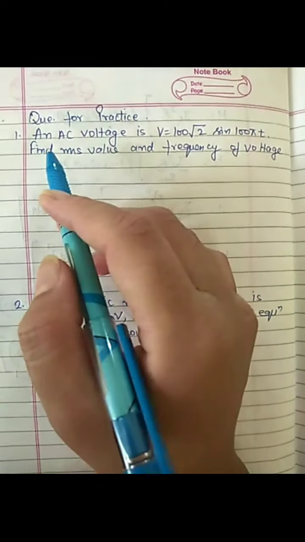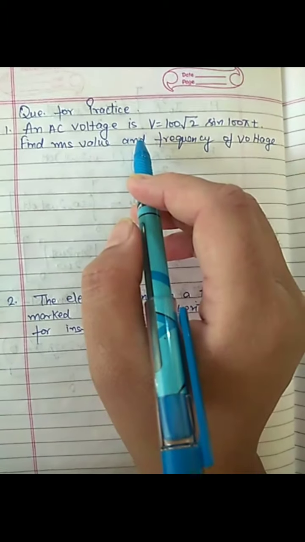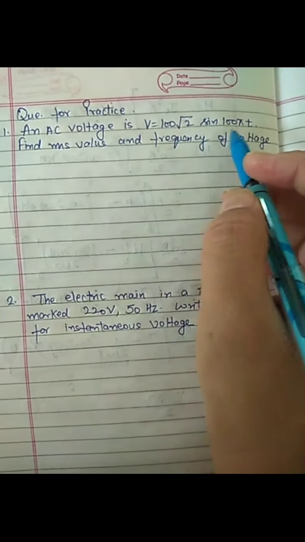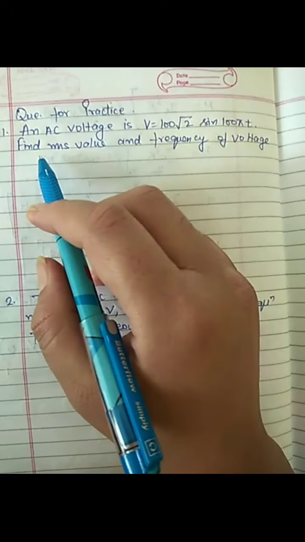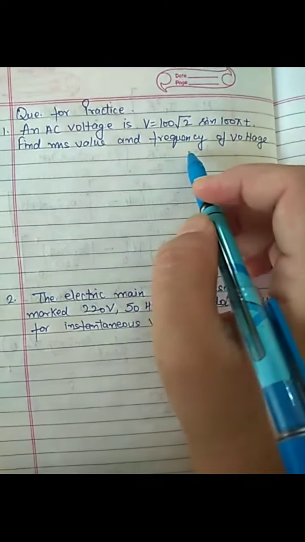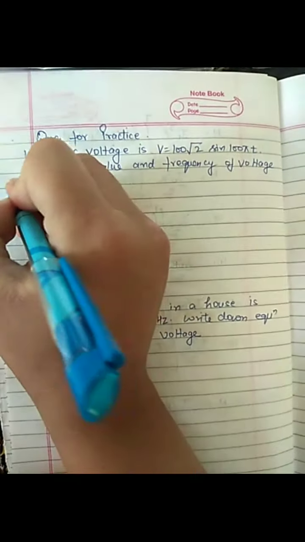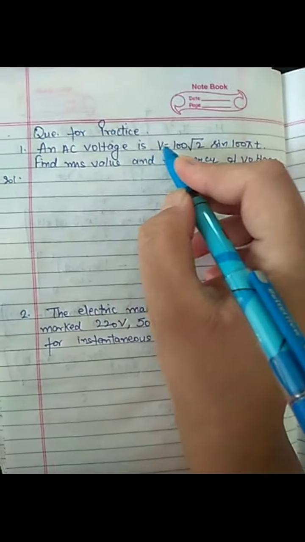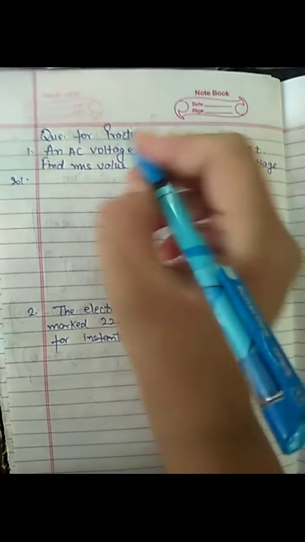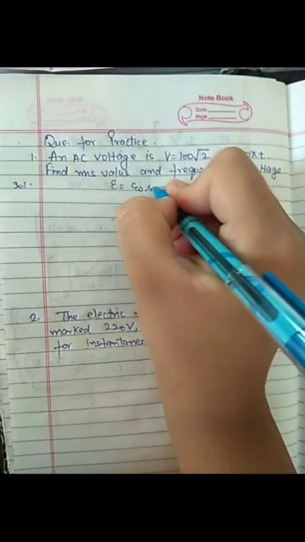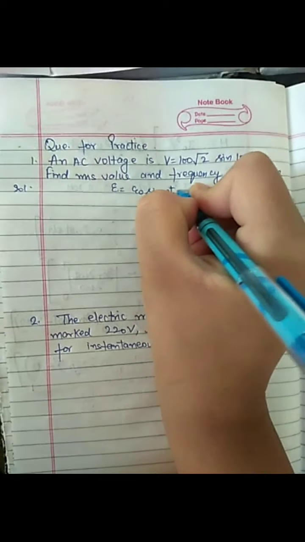Questions for practice. An AC voltage is V equals 100 under root 2 sine 100 pi t. Find the RMS value and frequency of the voltage. We can compare this equation with the equation epsilon equals epsilon naught sine omega t.